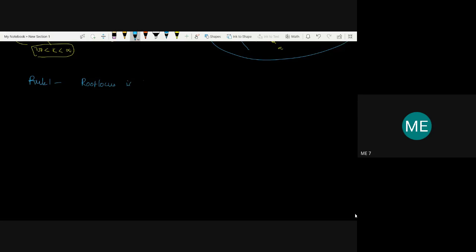So we have not taken any part of this, and in the numerical part we have not taken this. We have just analyzed it while sketching the root locus. We have taken this consideration, symmetric about the real axis, because if one pole moves in the upward direction, then the other pole has to move in the downward direction. So that's why it is not involved in the calculation, but it is required.